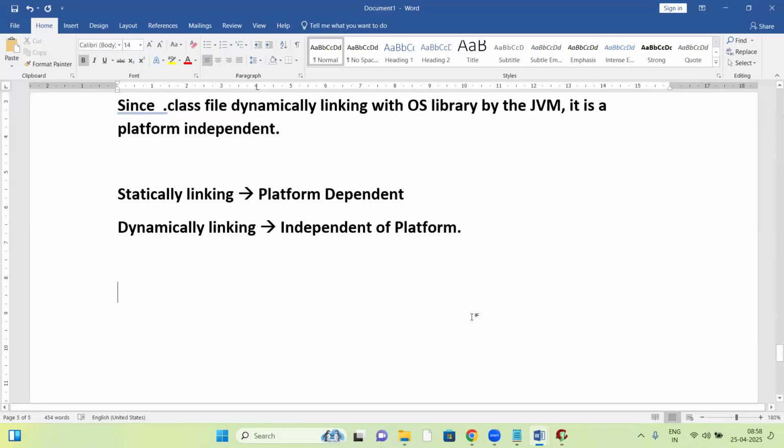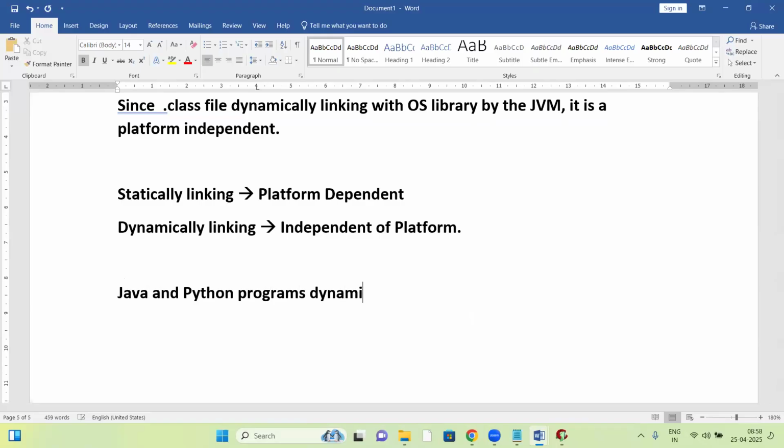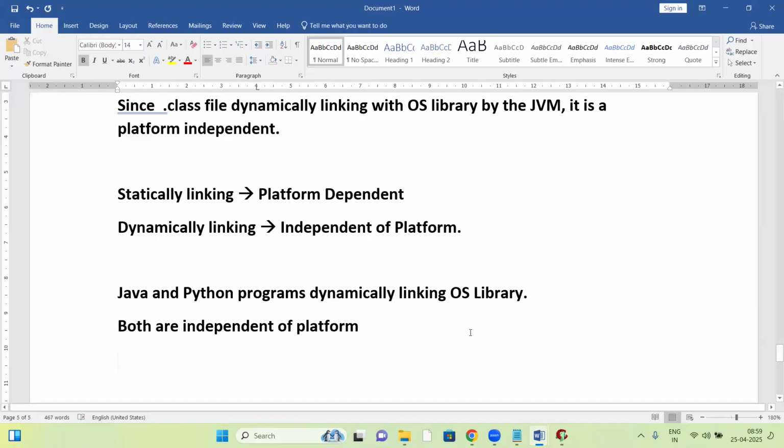Not only Java, even Python also. Java and Python programs are dynamically linked with the OS library. Since they use dynamic linking, both are independent of platform. Even Python is independent of platform. Java and Python are both independent of platform.